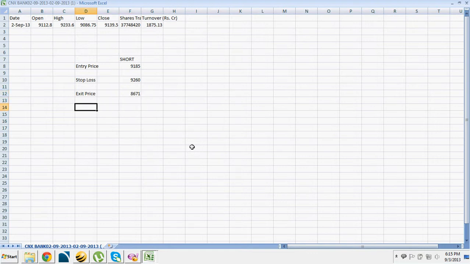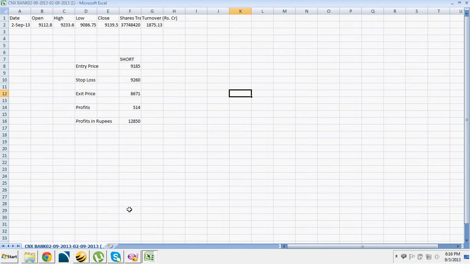And what is the profits earned? 9185, which is our entry price, minus the exit price, about 514 points. And in rupees, profits in rupees, multiply these points into 25. So that's about 12,850. So this is the profit that we earned for 3rd September 2013.